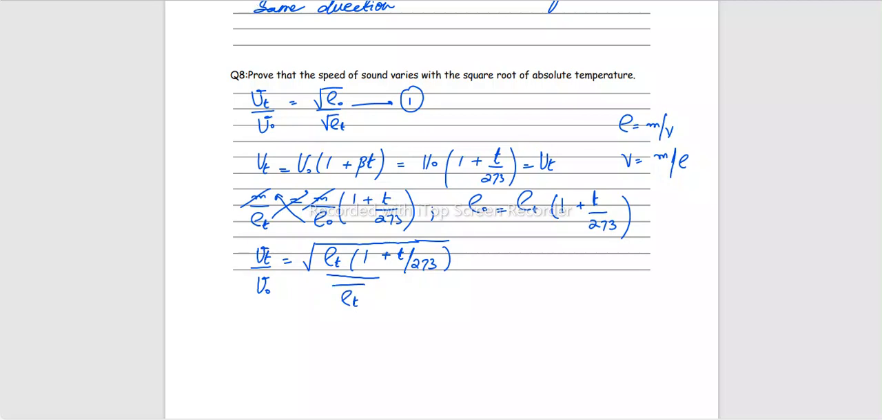We can also combine this root here, following the basic property in algebra. This rho t gets cancelled with this rho t and we are left with Vt over V naught equals under root 1 plus T over 273, where this T is the absolute temperature, and this is how we relate that speed of sound varies with the square root of absolute temperature.